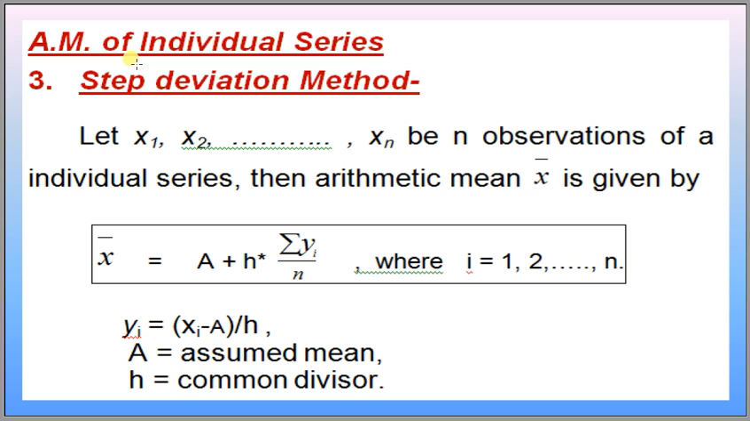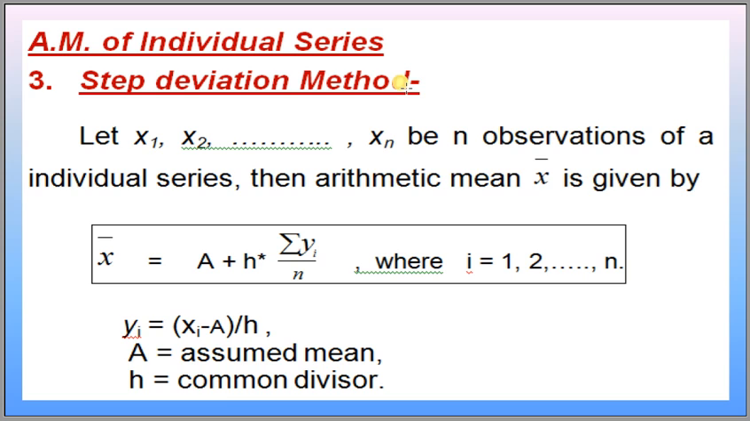Arithmetic mean of individual series, third method: step deviation method. Step deviation method is a method in which, if all the deviation values xi minus a are sufficiently large and have a common divisor, then we divide those deviations by a value h. That is the step deviation method. This method is also known as the change of origin and scale method. The second method, the shortcut method, is known as the change of origin method, while this method is known as the change of origin and scale method.